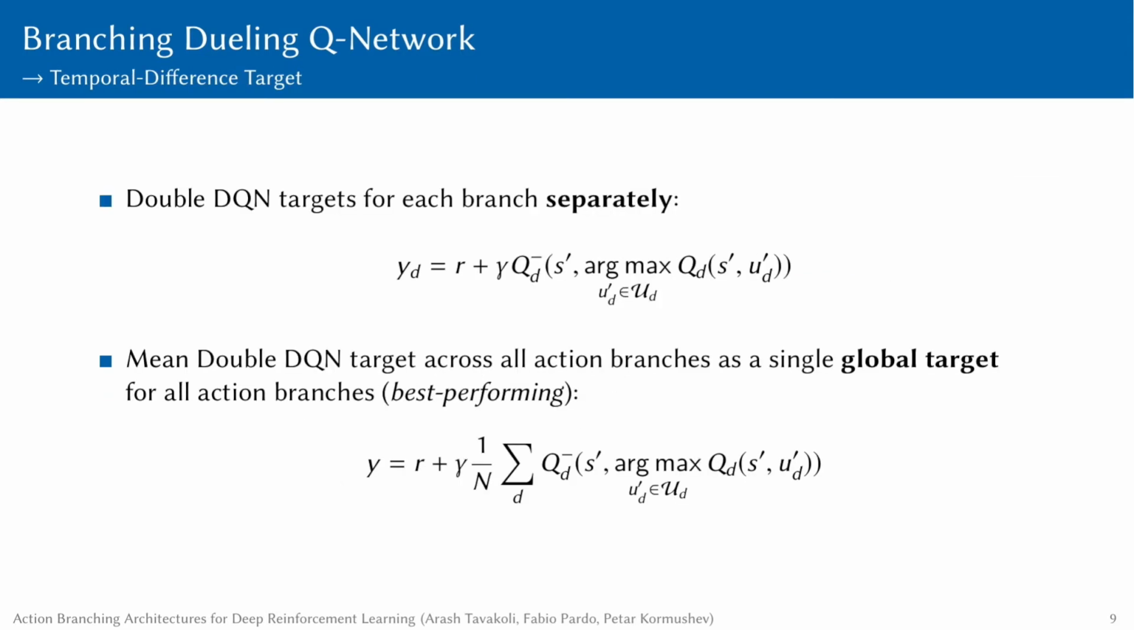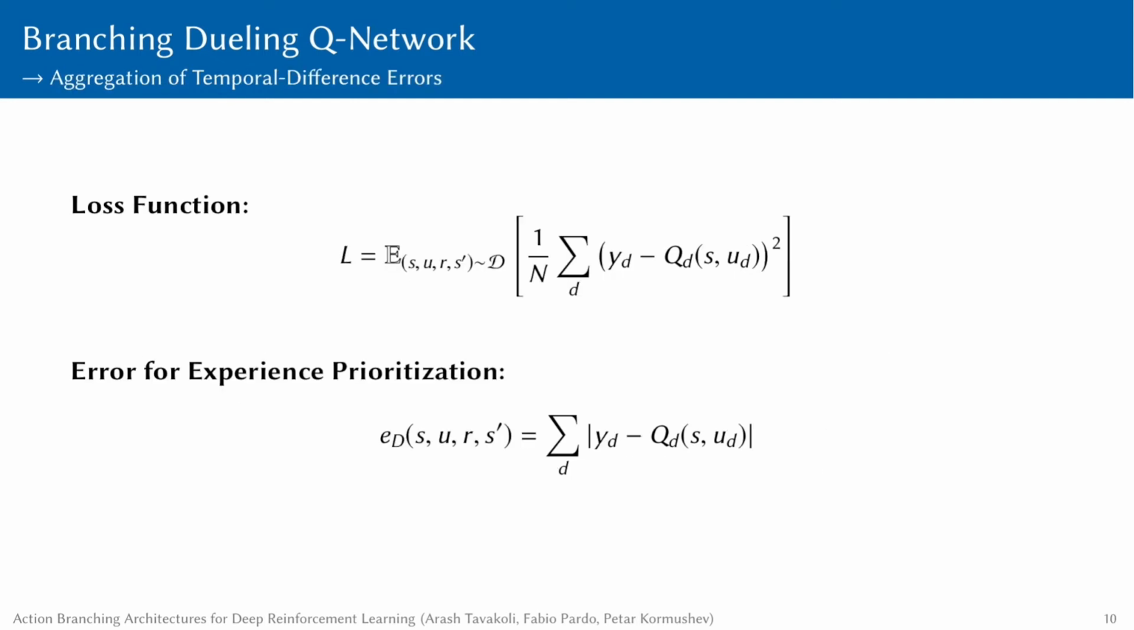We tried several different methods for generating the temporal difference, or TD, targets for the DQN updates. A simple approach is to calculate a TD target similar to that in double DQN for each individual action dimension separately. In practice, we found that having a global learning target for all action branches achieves better performance. One such target, and our best performing one, is the average of the double DQN based TD targets across all action branches.